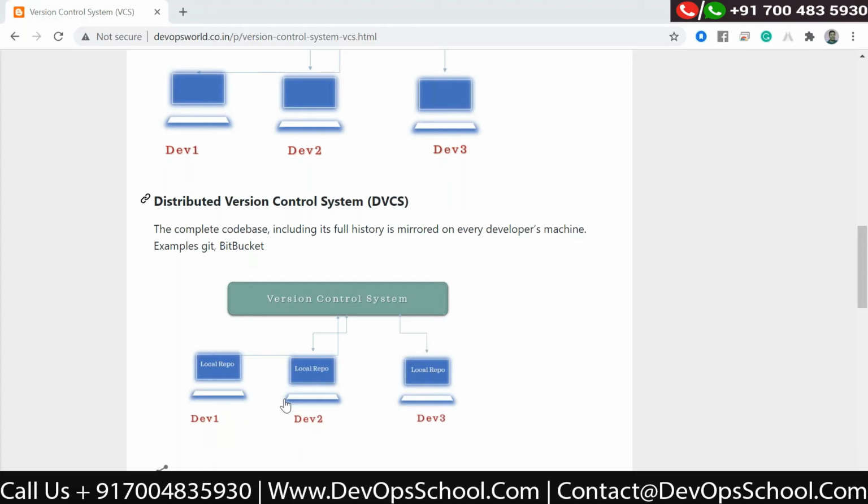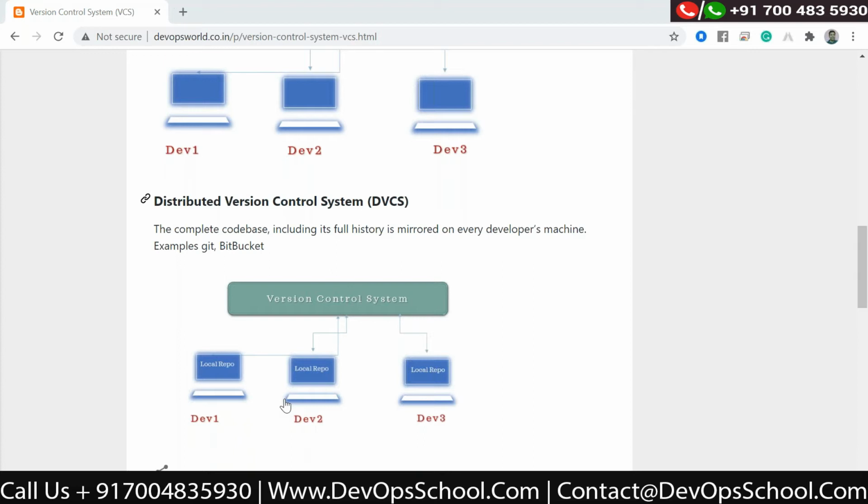All right, so now let us see what are the different types of distributed version control systems available. So one is Git, Bitbucket. These are examples of distributed version control systems.